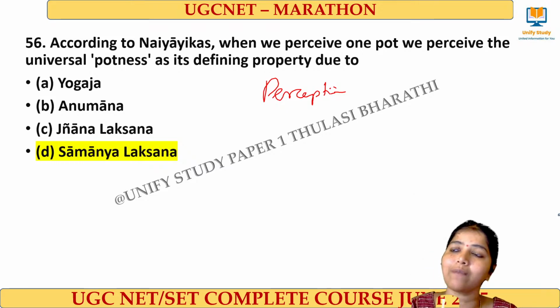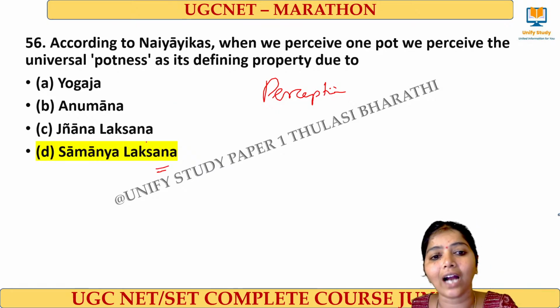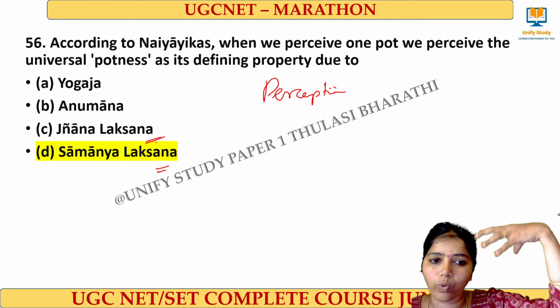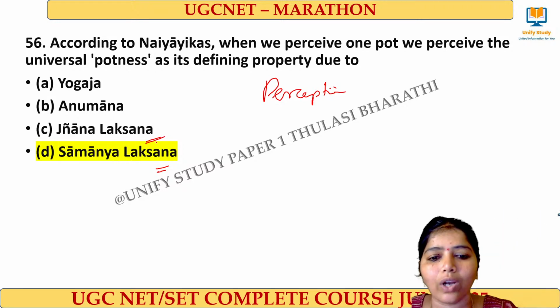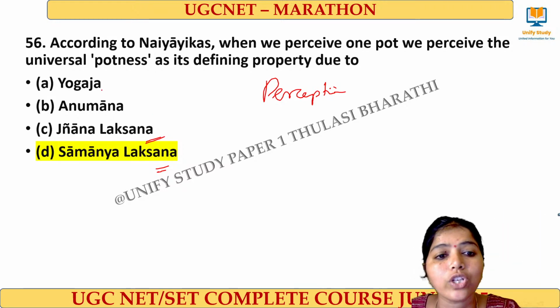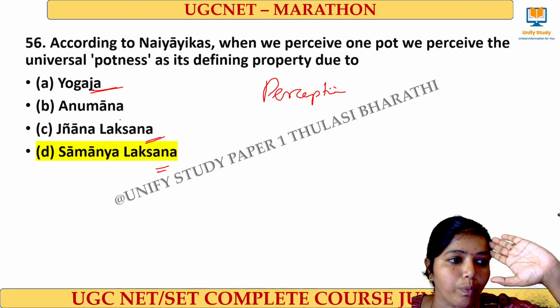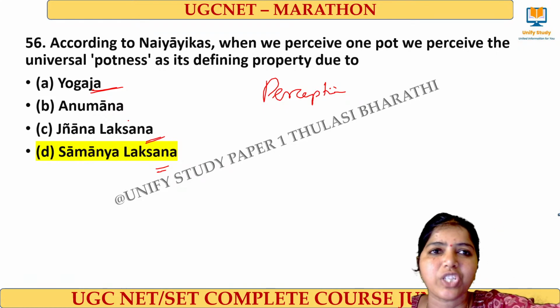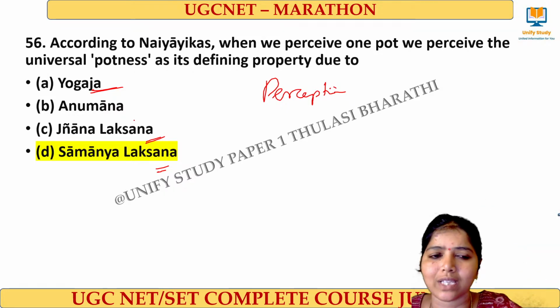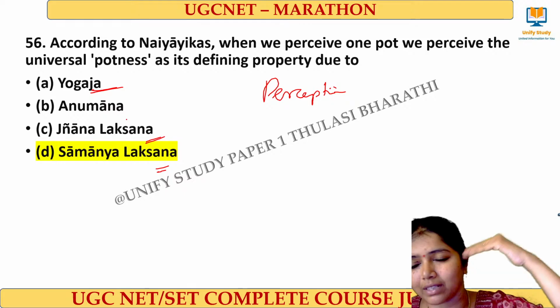So all kinds of bottles, we are able to connect, and that's called Samanya election. Jnana election means where we have our own wisdom of connecting things. Yogaja means where we are able to predict something. Looking at a person, I can tell about them because I have some intuition towards that. It's called Yogaja, that superior thinking.